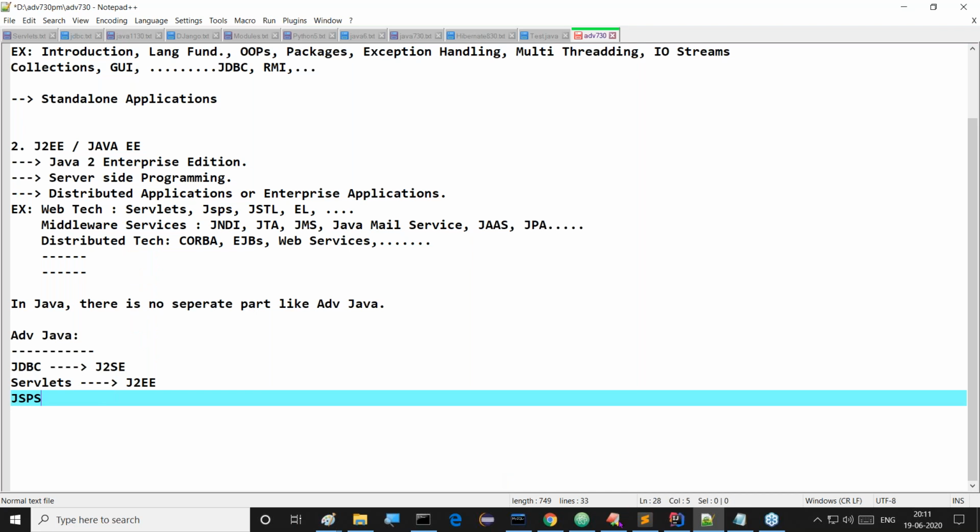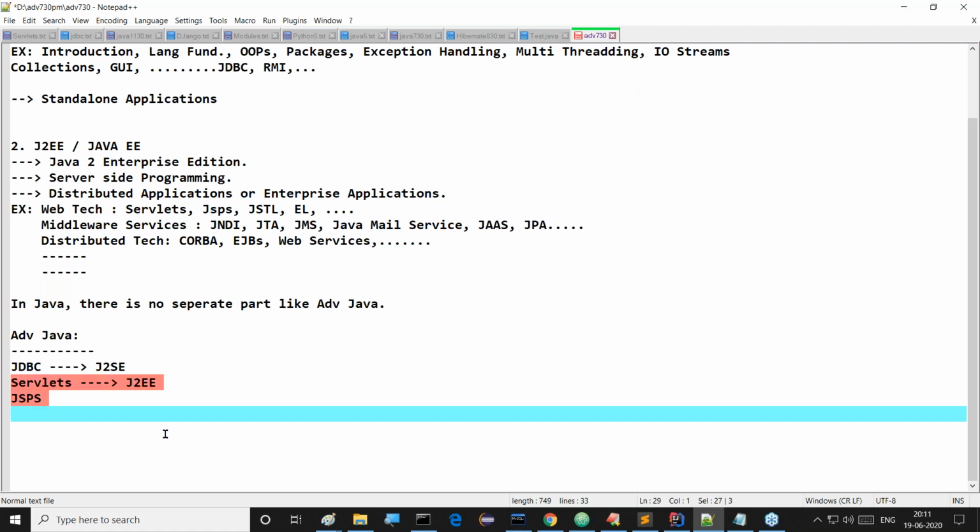What is called advanced Java? Is it the World Wide Web? No, it's not like this. From servlets onwards, that World Wide Web content will come into the picture. Web application development we get from servlets onwards. This is the point I'm telling you clearly.